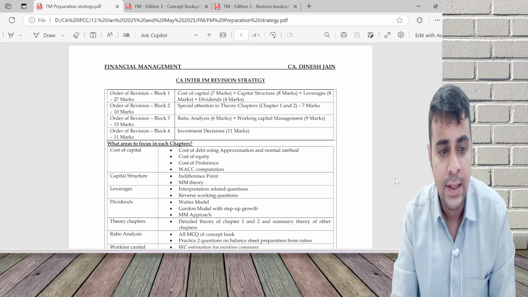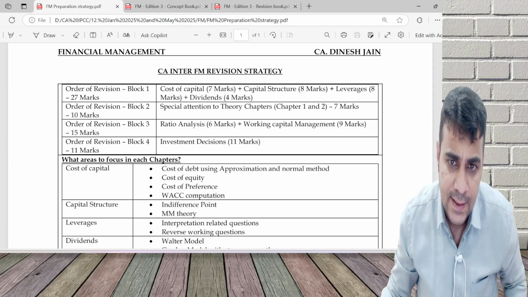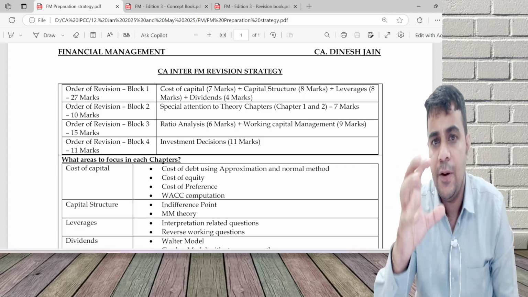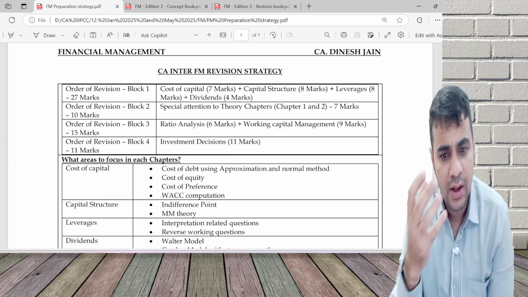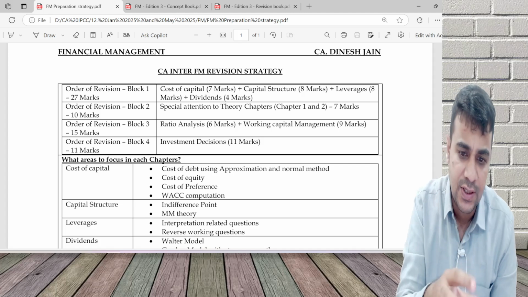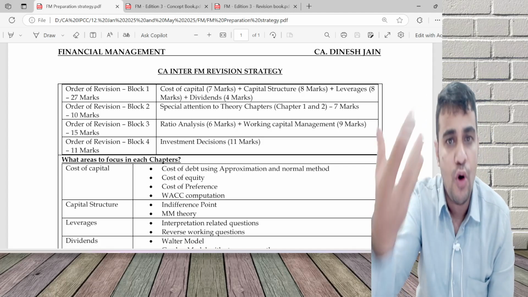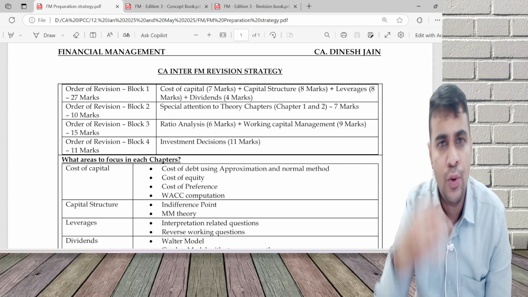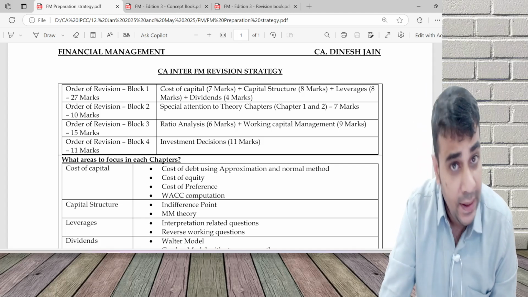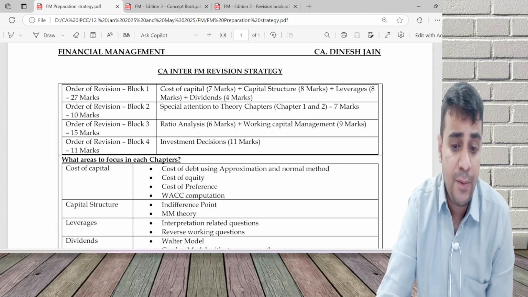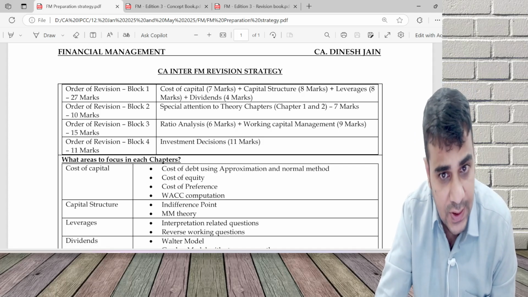Now, of the 100 marks paper, FM has only 50 marks and SM is there for 50 marks. Before the exam, the strategy can be a 5 days revision strategy or a 1.5 days revision strategy. With 5 days you do more sums, with 1.5 days you do fewer sums. If I take these 1.5 days, about 20 hours of preparation, you can give FM around 12 to 13 hours, and SM you'll have to give your balanced time.